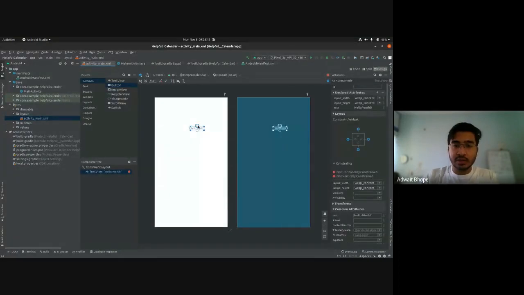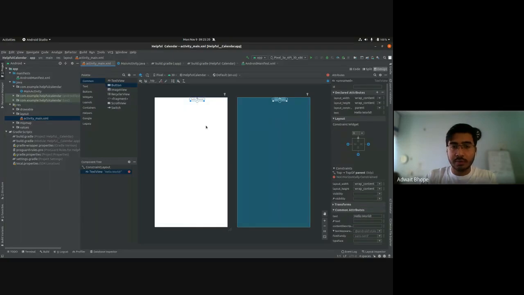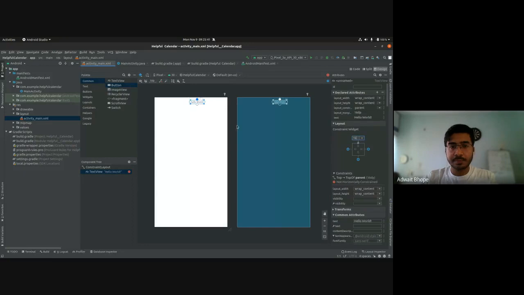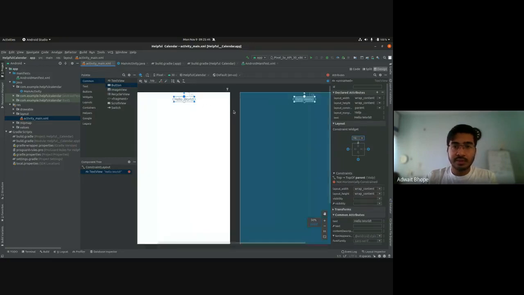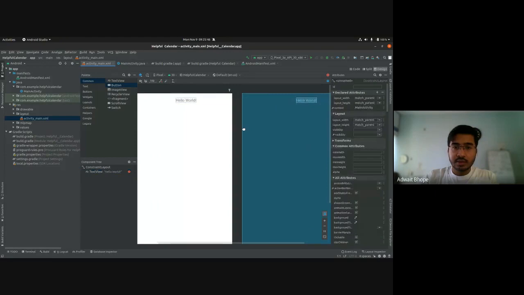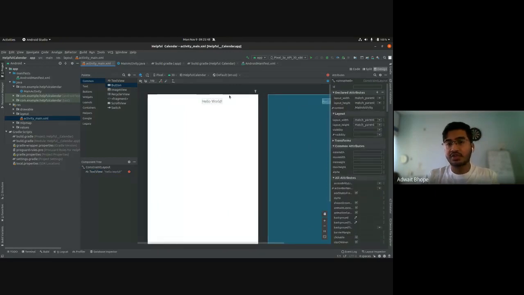You can click on the top circle over here and drag your mouse to the top of the window. That will place a constraint on the top. At the right hand side, you will see that there's a constraint widget. There's this square over here, and it will tell you that there's a constraint placed at the top, but the distance between the two places that you have constrained is 0. So click on the drop down and write 16 over here. Now you can see that it is 16 dp below this edge of the window.